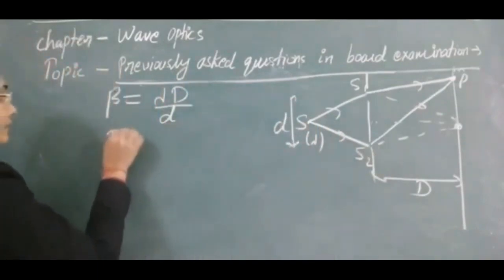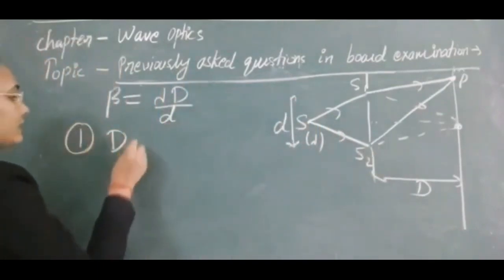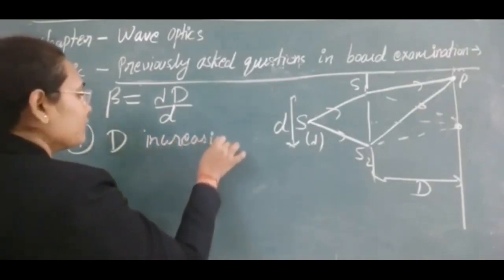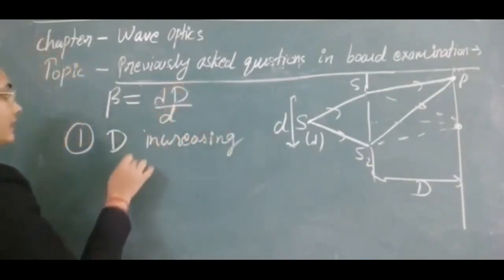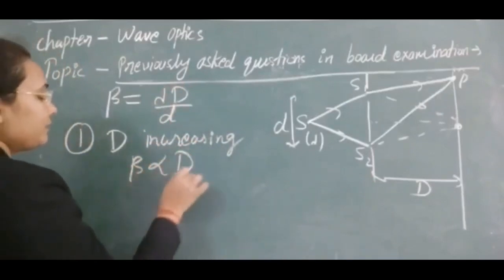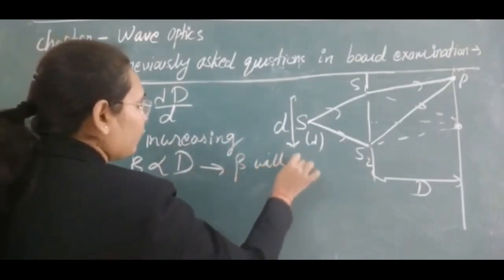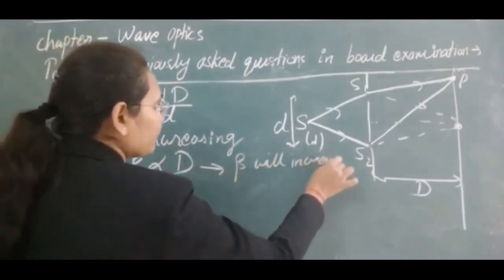So if D is increasing, then beta is directly proportional to D, which means beta will also increase.